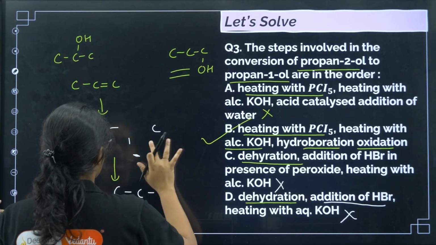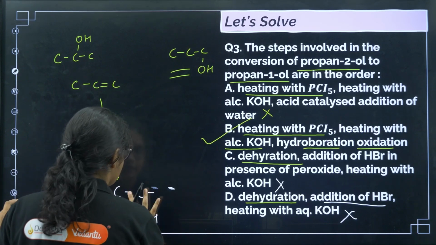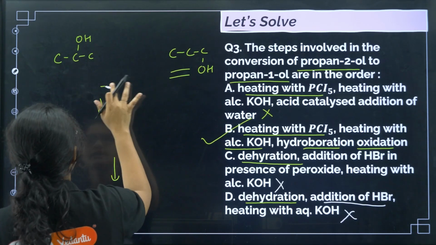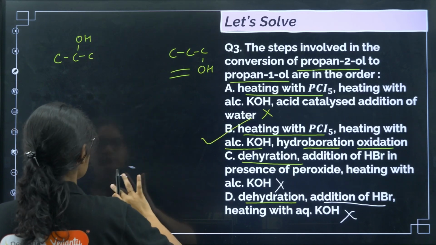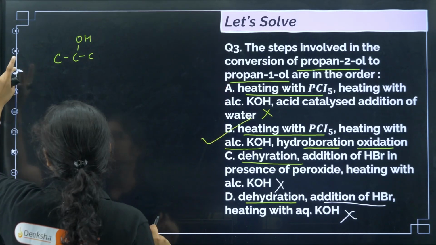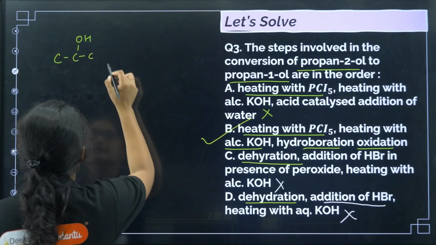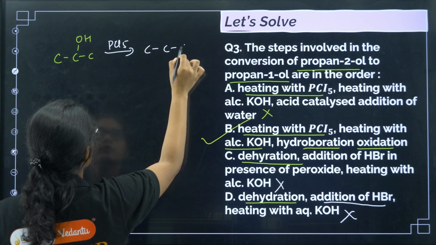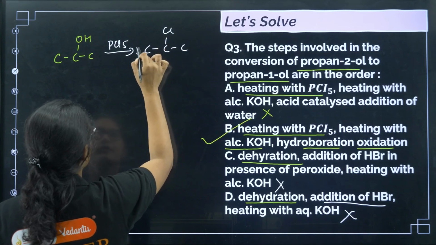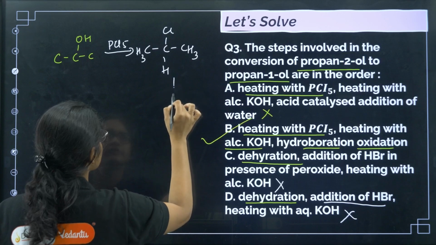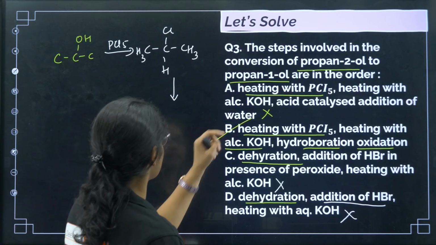So let me write down the correct option again here, so that you can get the correct answer in your notes also. Okay. So first of all, when you treat it with heating with PCl5, we will get, okay, I am not writing H every time, but please make sure that you balance it with H. Okay, then you are treating with alcoholic KOH.